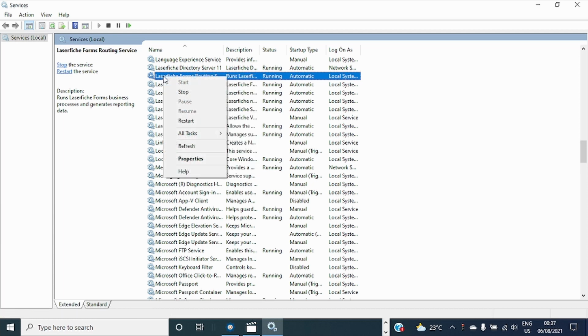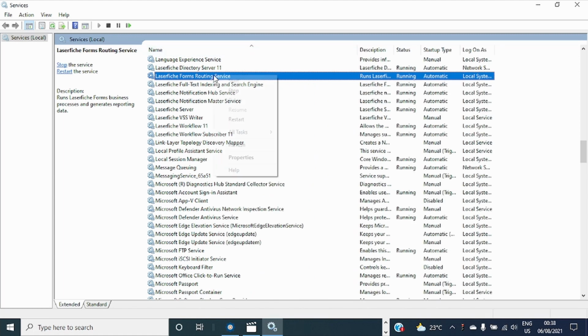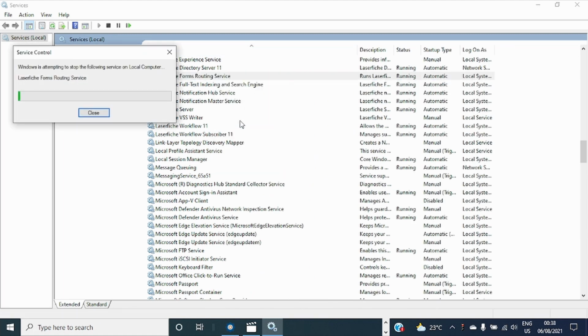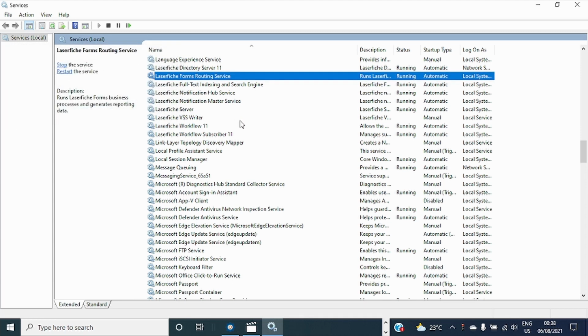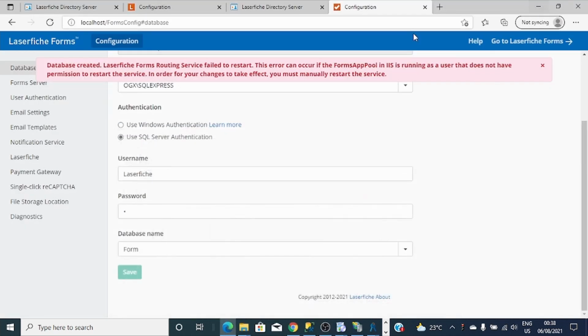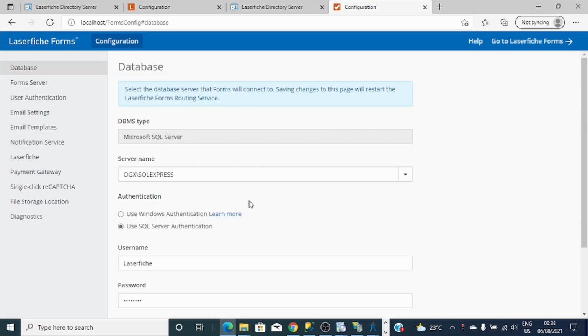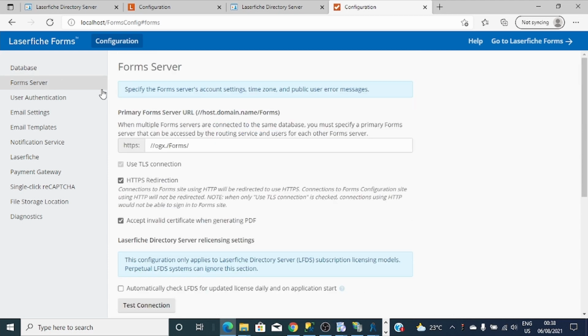So I'll click on Laserfiche Form routing service, this one. I'll click and click restart. After this, let's reload our page. Wow. Let's proceed with another tab.